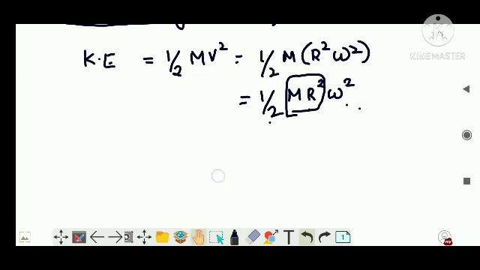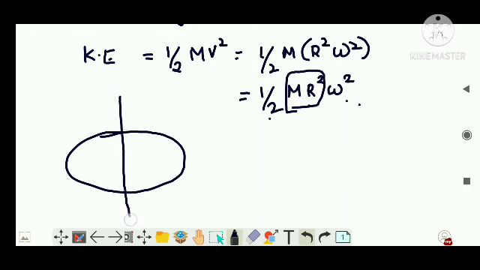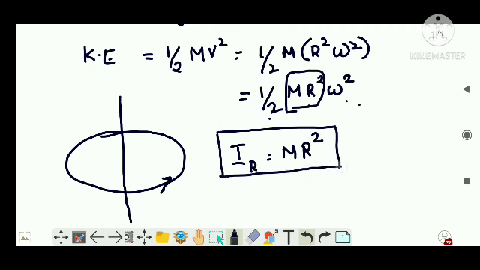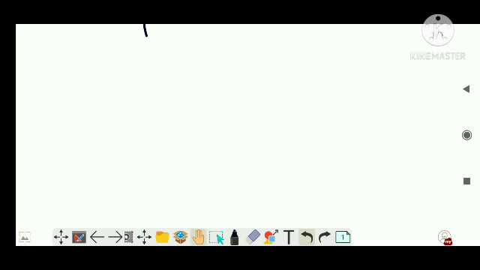So if someone asks you the expression of moment of inertia of a ring, suppose this is the ring and the axis of rotation is like this, that is, the axis is passing through the center and the ring is rotating like this, then its moment of inertia is equal to M R squared, learn it by heart as it is. Moment of inertia of a ring with the axis passing through its center is I equals M R squared. Clear? This and all you have to mug up. There is a table in your textbook, learn it by heart.